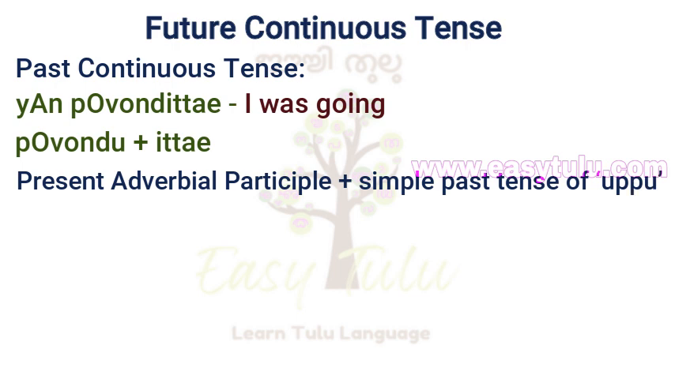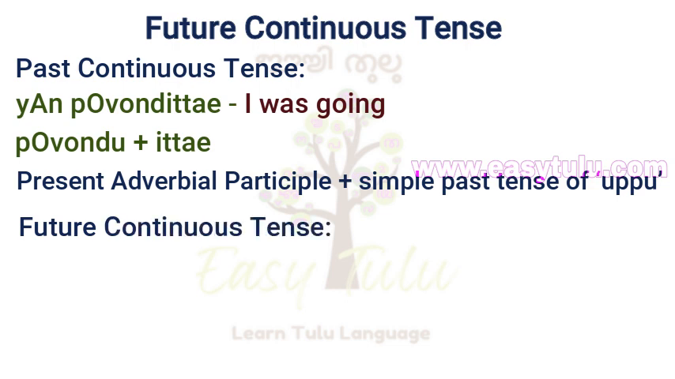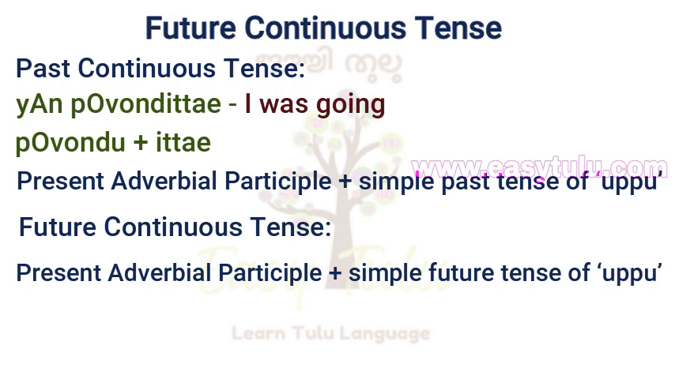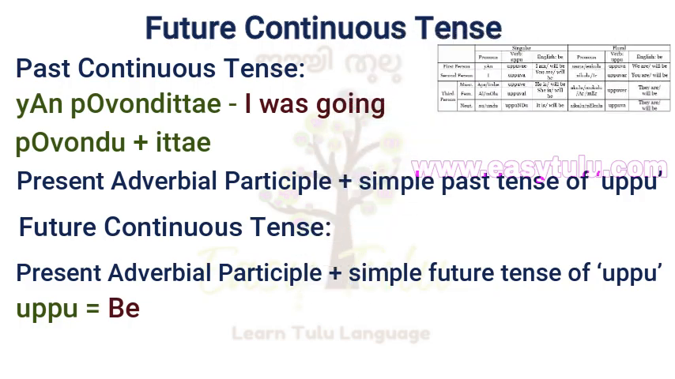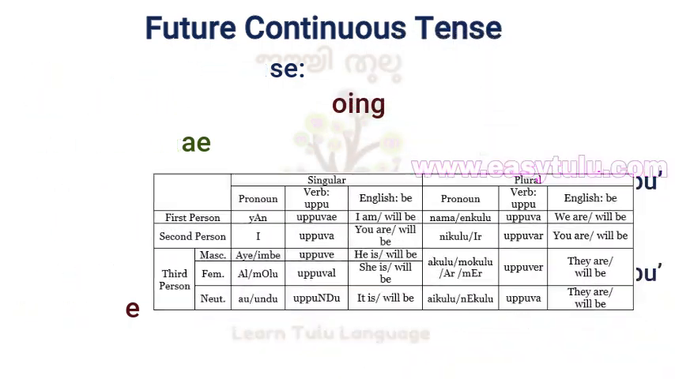To change this into future continuous tense, we have to add the simple future tense form of the auxiliary verb uppu to the present adverbial participle. So let us quickly review the conjugations of the verb uppu in simple future tense. As I already said, in Tulu, simple present tense is also used to talk about actions that will happen certainly in the future.